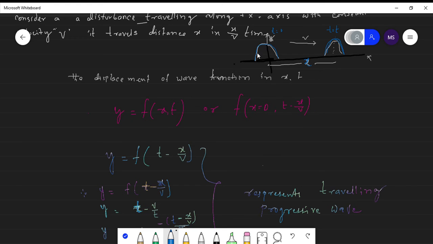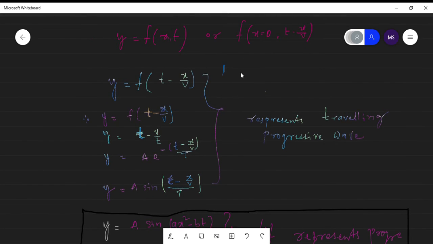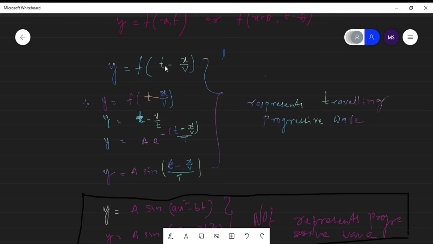So what is the time duration? This first peak, this first wave, is traveling after some instant of time from this location to this location. What is the time difference between these two? T minus x by v. So here y is equal to f of t minus x by v.